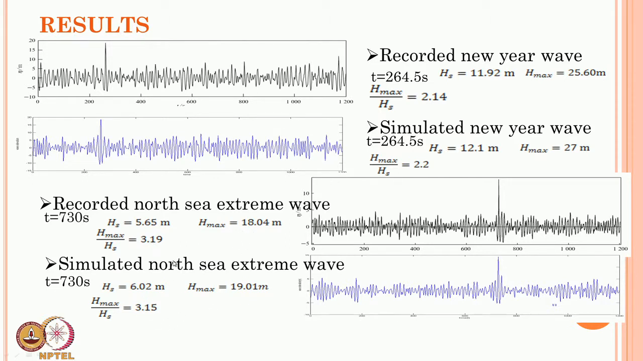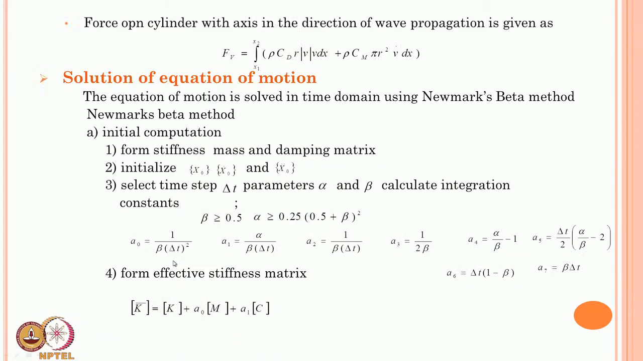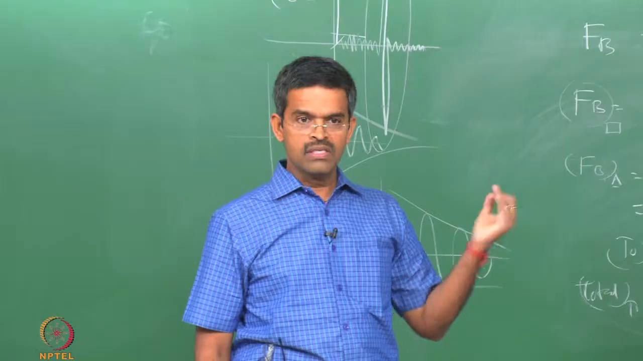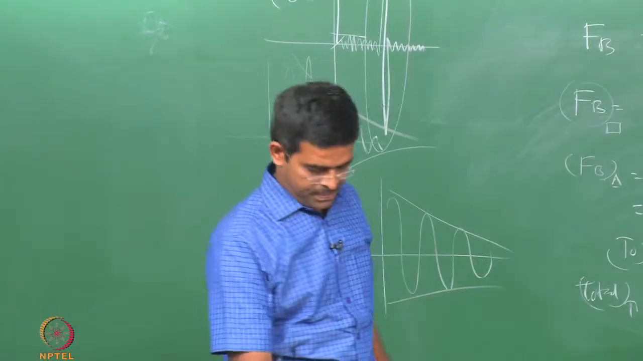So, how they have been simulated is using this relationship. In a random wave we pick up 80% of randomness from the sea surface elevation, 20% of transient wave from the sea surface elevation, and combine them and create a wave. Once you create this wave, the simulated wave has a very close match to the real observed wave in the sea taken by the literature.